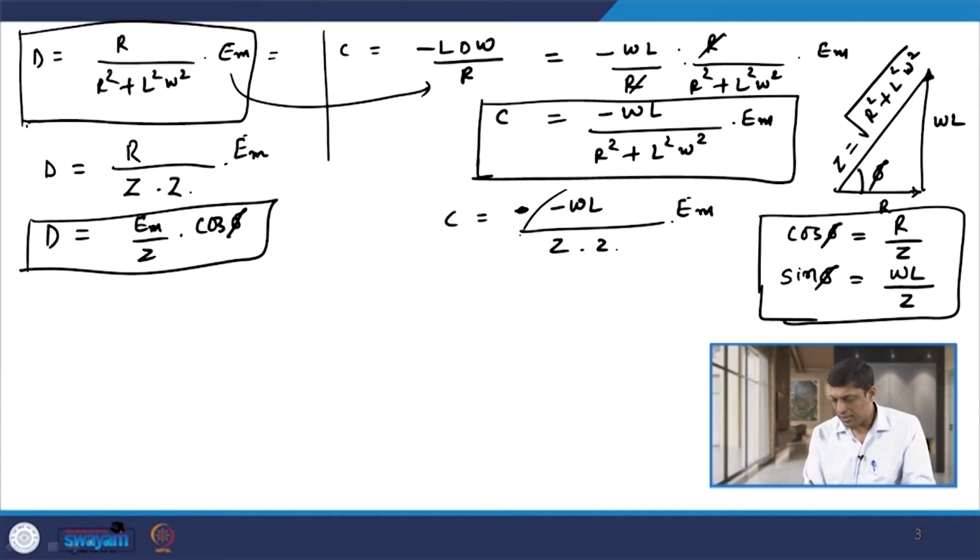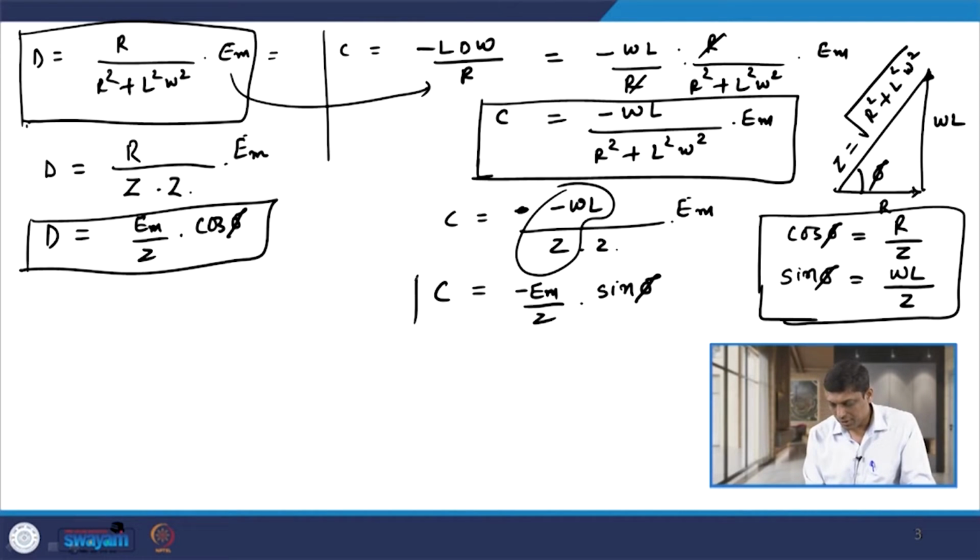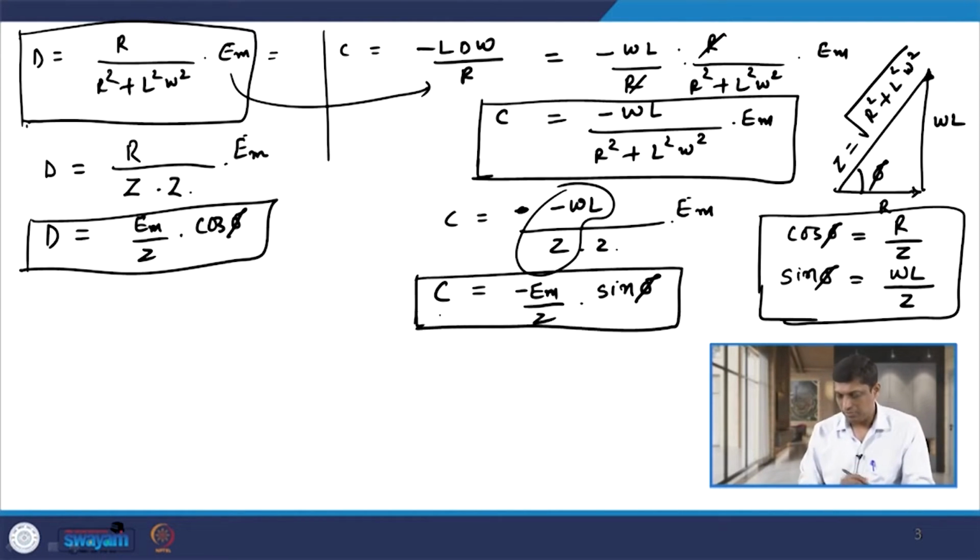If I replace omega L by Z, we have minus Em by Z into sin phi. So, this is nothing but your value of C.